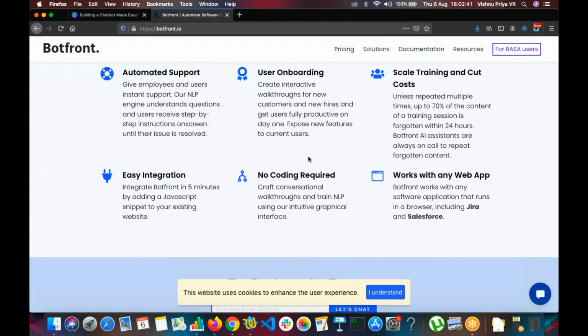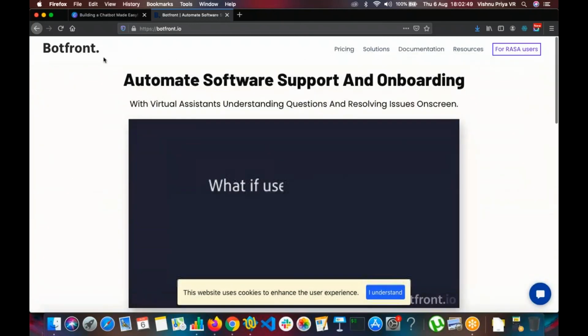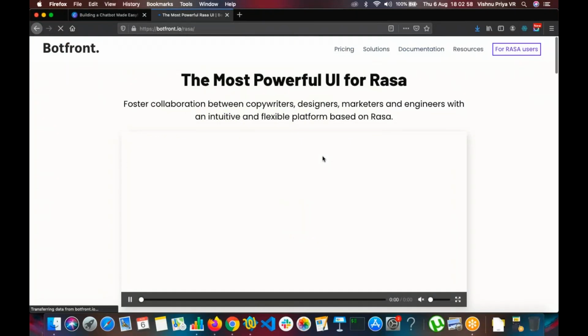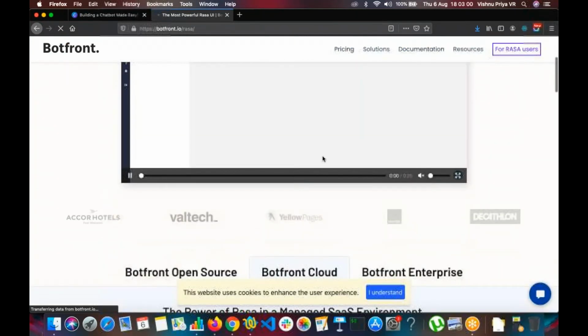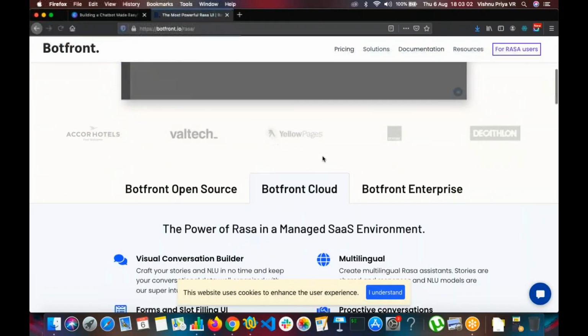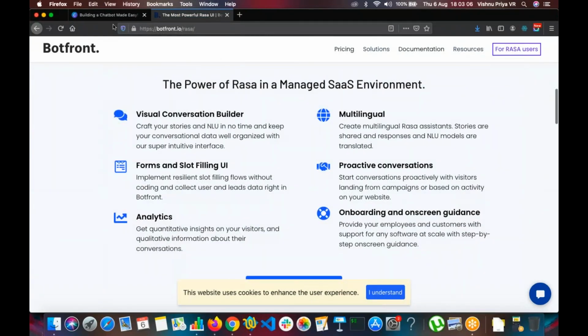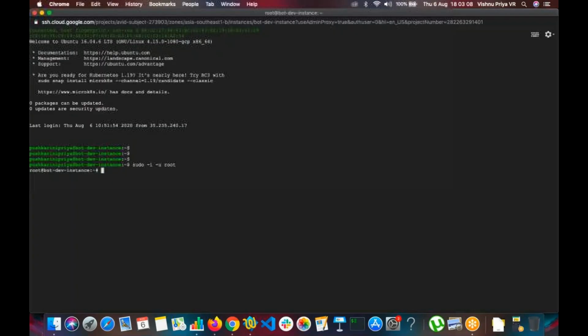That's another advantage of Botfront. It doesn't take even as much time as we took to type the stories. And another fantastic thing is that this is also open source, and uses Rasa at the backend. So I would encourage you to explore this, and you can also let me know in case of anything.